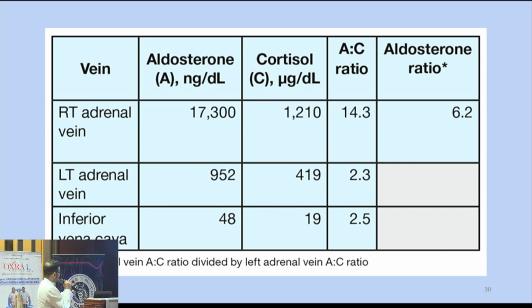Aldosterone and cortisol were taken from the right side, the left side, and the IVC. The next step is to take the ratio of aldosterone to cortisol. You can see here, right and left, there is a lateralization. This should be more than 4 times. Here it is 6.2. So this patient has unilateral disease, that is, the right adrenal is the source of aldosterone production.